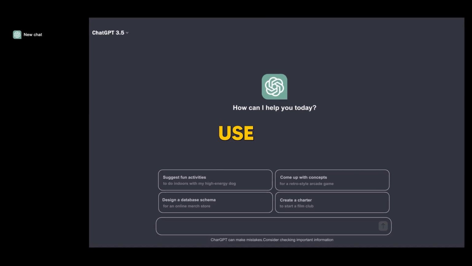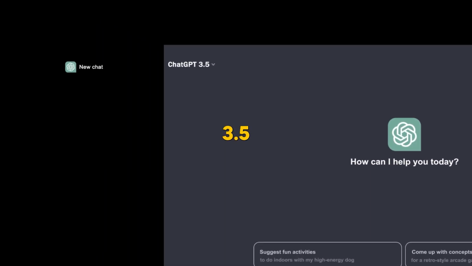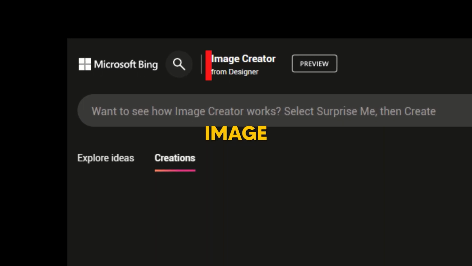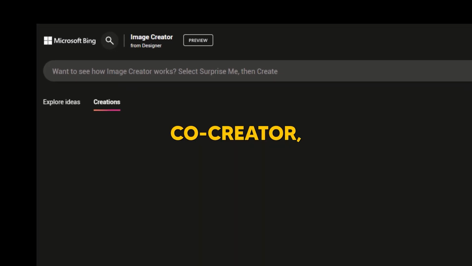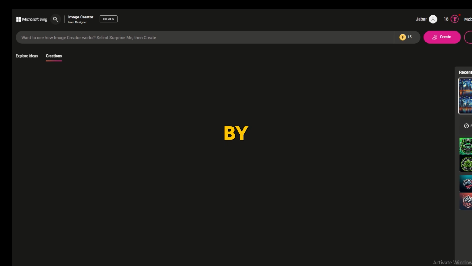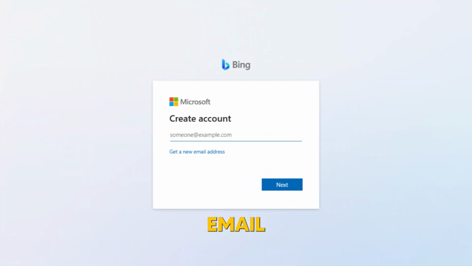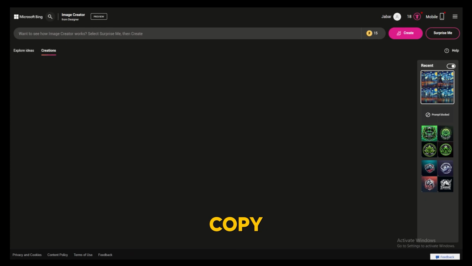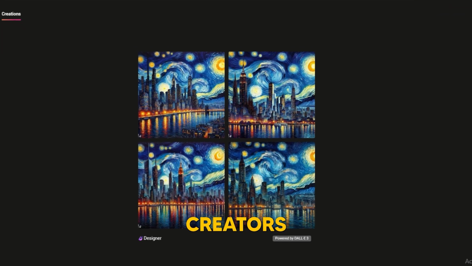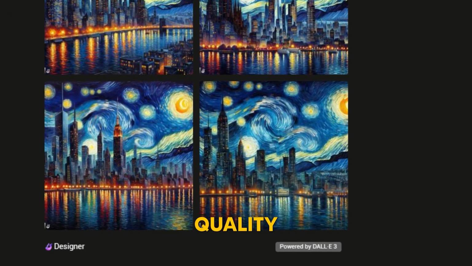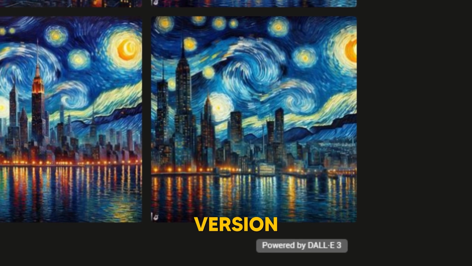Step 1, use the free version of ChatGPT 3.5 to generate prompt ideas for your desired image. Step 2, head over to Microsoft Bing Image Creator or Microsoft Paint Co-Creator, which both happen to be powered by none other than Dalle 3, and sign up for a free account with your email or phone number. And step 3, copy and paste the prompt from ChatGPT into either of these image creators, and bingo, you've just created a free image with the same level of quality that you can get in the paid version of Dalle 3.